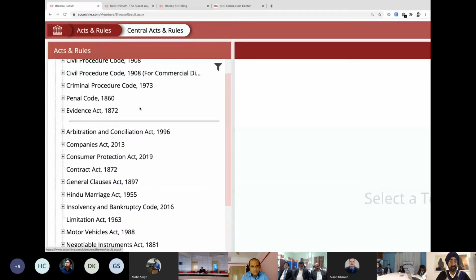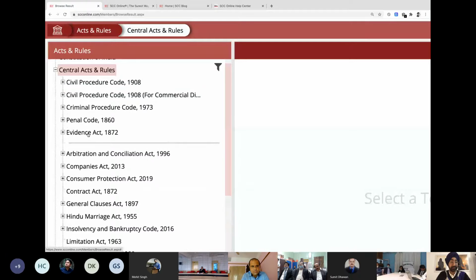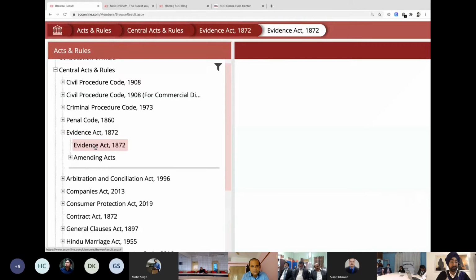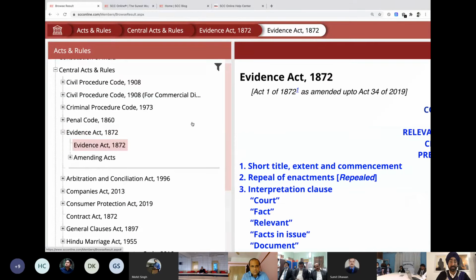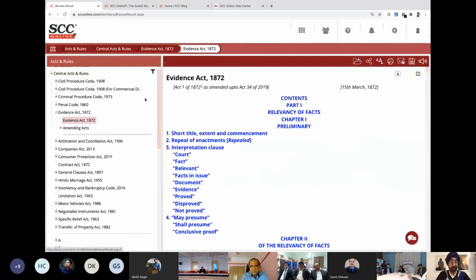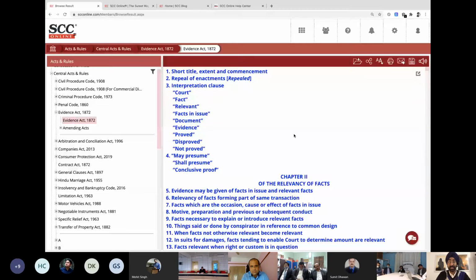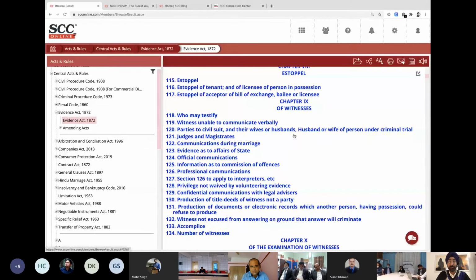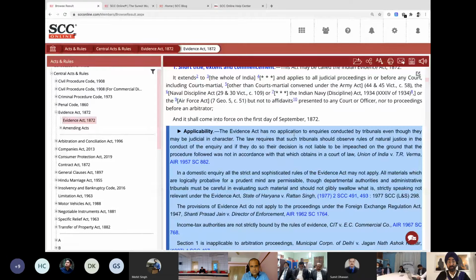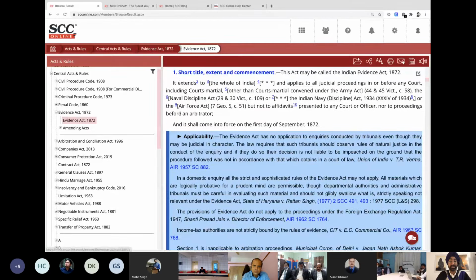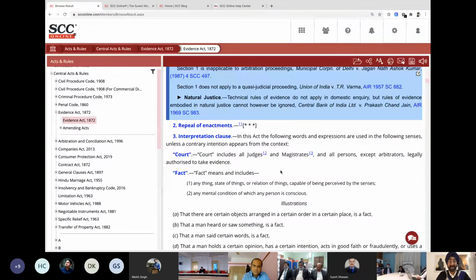Now if I click on any of these entries, let's take the Evidence Act, and I do not want the Amending Act, I want the Principal Act, and then zoom out a bit, whatever I select just gets displayed over here, and this is the entire act that we have. Now, by just providing the act, I think acts are available. We have applications, we have books, and it's available online, so it's not a big thing to provide. However, you will see certain things in the blue color box, rolling throughout the act.